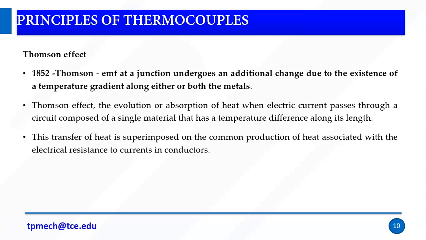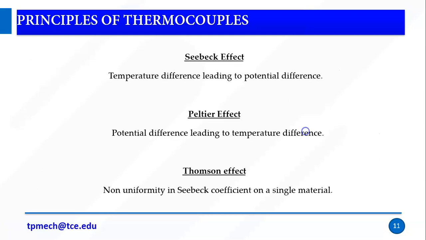So we cannot say that the entire length will have a uniform temperature. So that is the Thomson effect. The reason is it is not uniform. So this transfer of heat is superimposed on the common production of heat associated with the electrical current in conductors. So the overall CPAC effect, we saw, is a temperature difference leading to a potential difference.